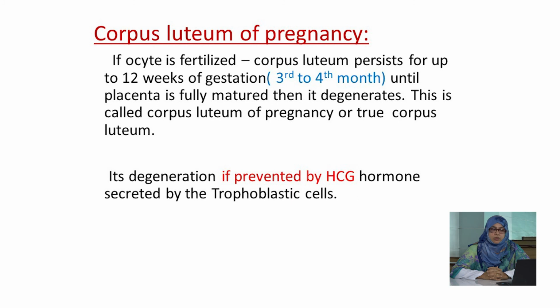Now corpus luteum of pregnancy. If the oocyte is fertilized, the corpus luteum persists for up to 12 weeks of gestation, that is the 3rd to 4th month, until the placenta is fully matured, then it degenerates. It is called corpus luteum of pregnancy or true corpus luteum. Its degeneration is prevented by human chorionic gonadotropin hormone that is formed from the trophoblastic cells.